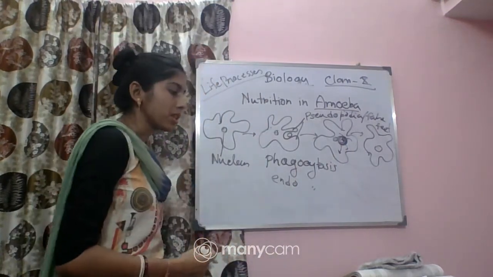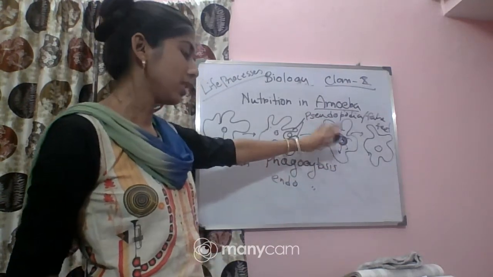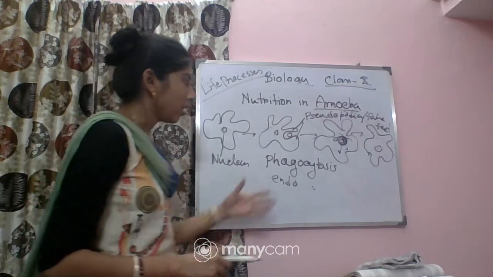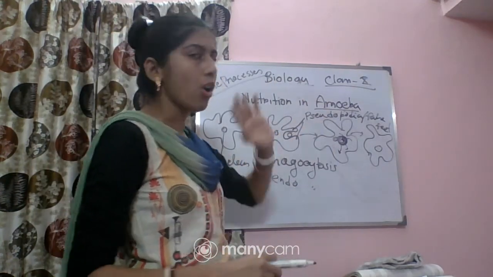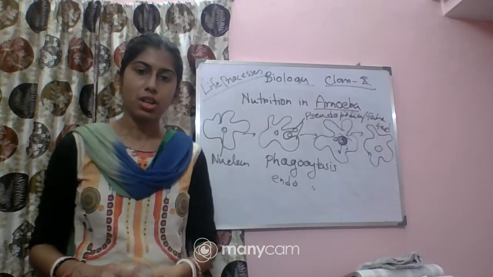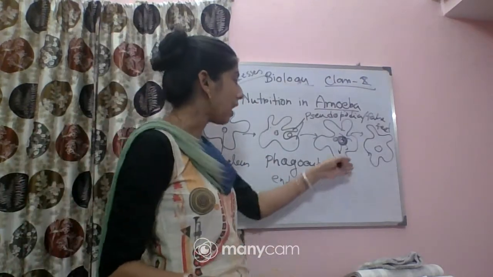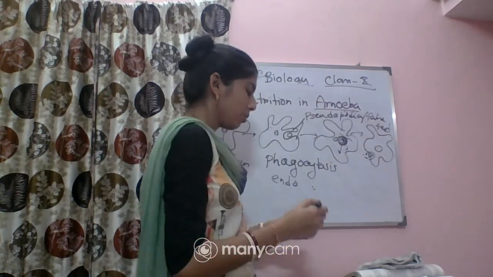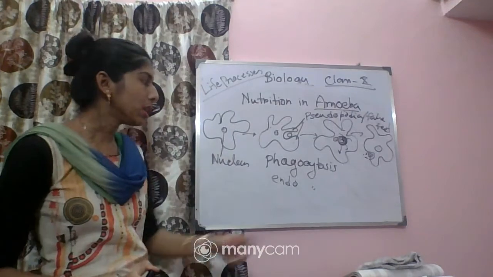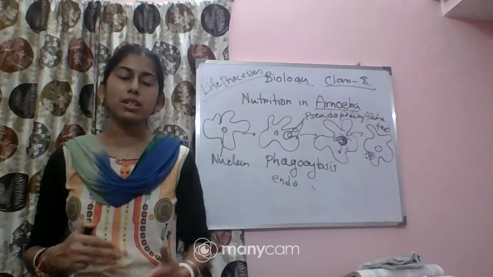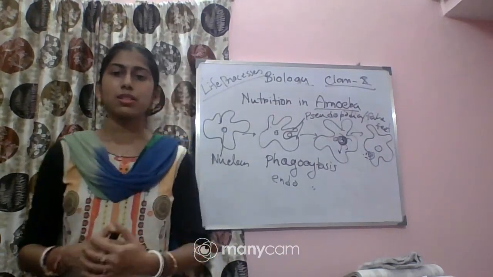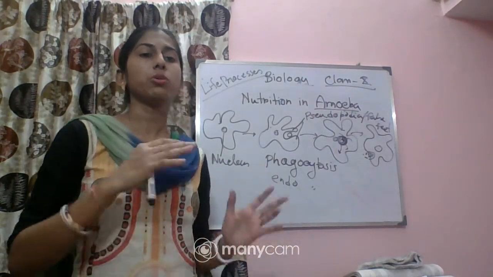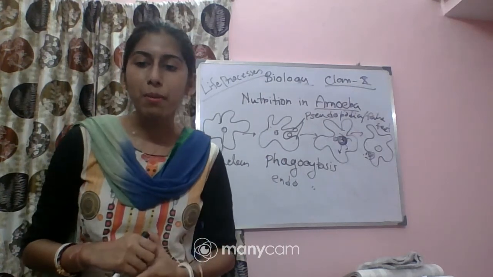Now come to the assimilation process. The food which is in the cytoplasm will be utilized by the amoeba for now, or they can store it for later use. And at the end, the undigested food will be released from the body of the amoeba through the cell membrane. As they are unicellular, this process takes place through diffusion. So this is the nutrition that can be found in the amoeba particularly.